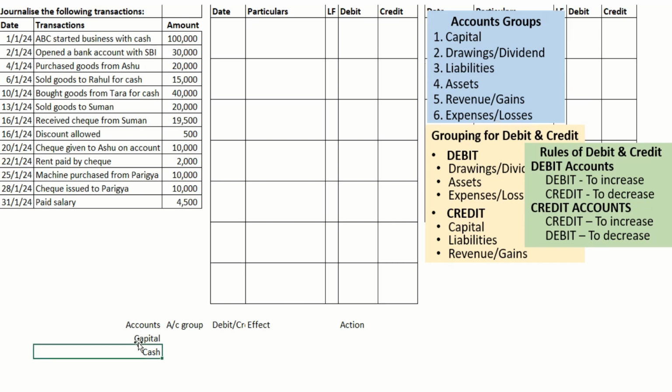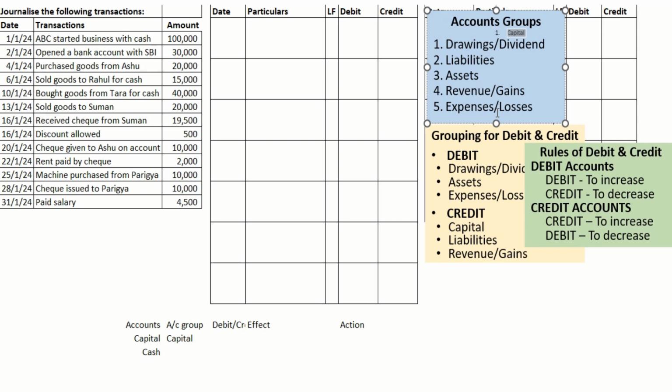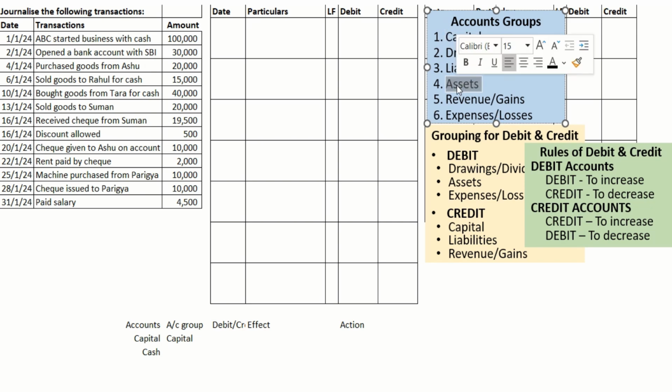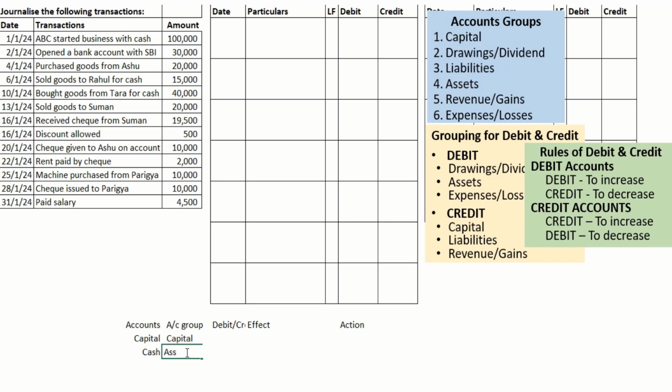So for the business, one liability comes into picture and it is getting money. So capital is the liability and cash is the other aspect, the dual aspect concept. Now we have to analyze which account group capital is in. It's in capital. There are 6 categories, out of which capital is also a category. Second, cash. We already said in the last video, cash is a resource used for running the business. Resource comes under which category? It comes under assets. So the grouping is assets.